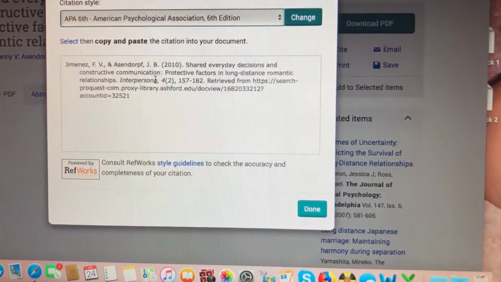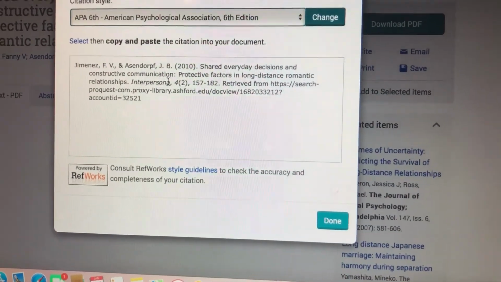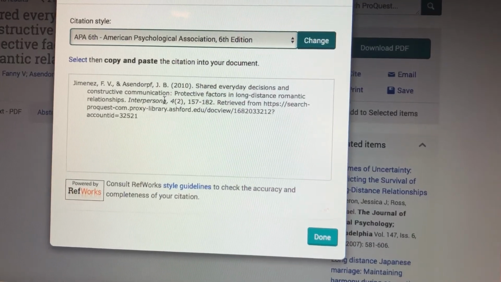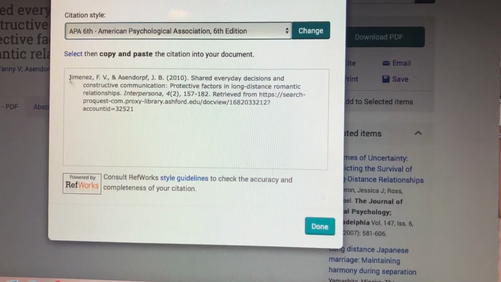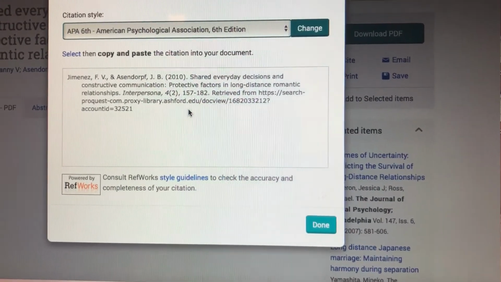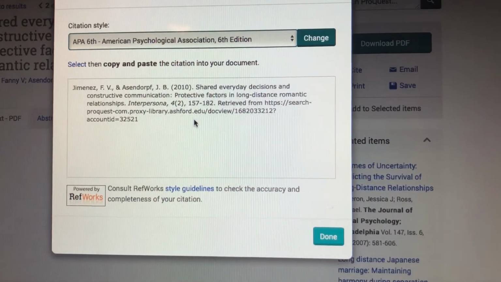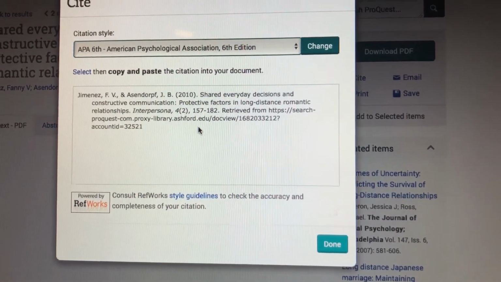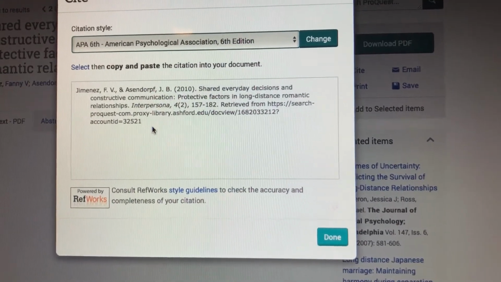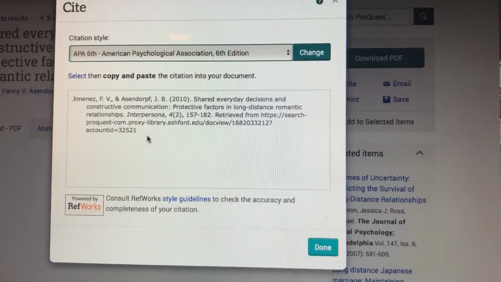This is not, I repeat, this is not your in-text citation. So this goes into your reference page, and your reference page is done in alphabetical order. On top of that, when you copy and paste it, you need to make it double spaced.